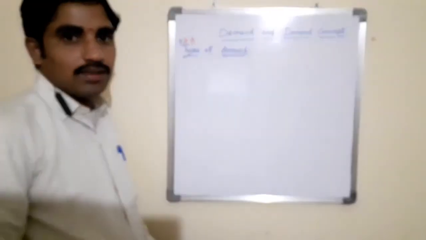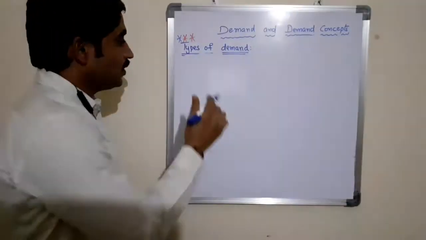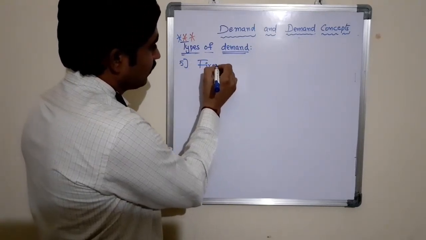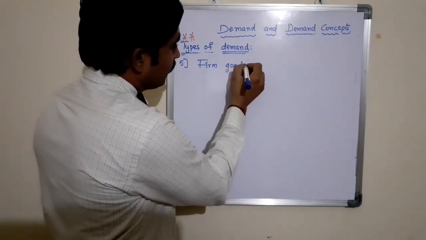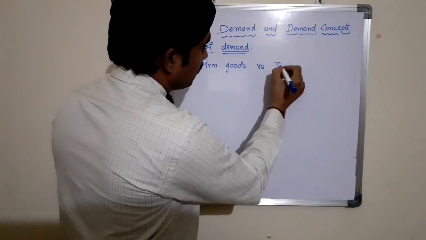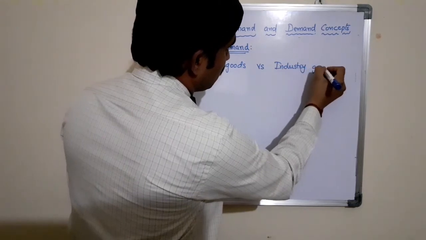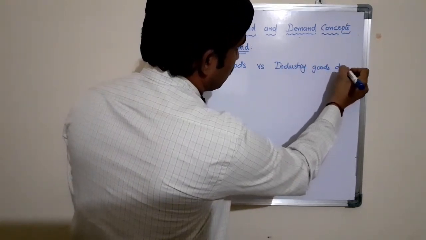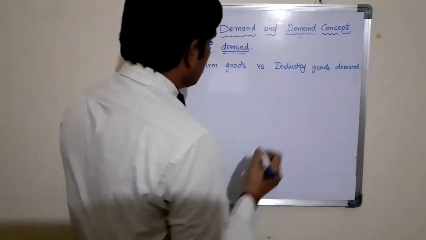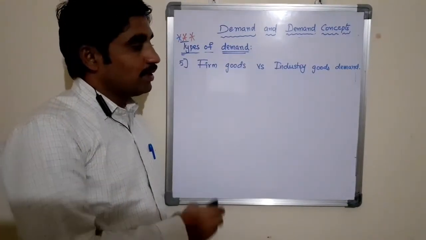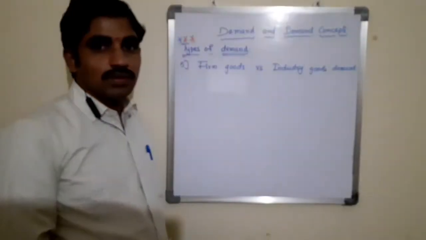The next one is firm goods demand versus industry goods demand. Before going to understand what firm goods demand and industry goods demand are, let us see the basis to classify these goods.